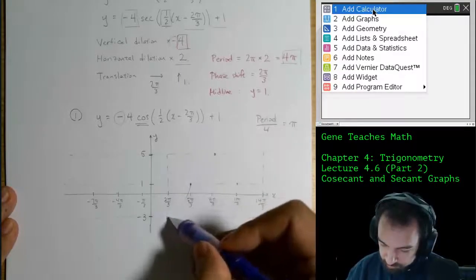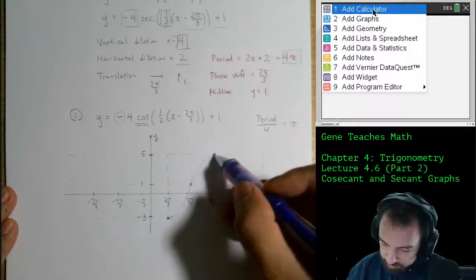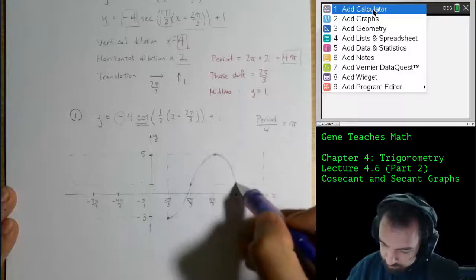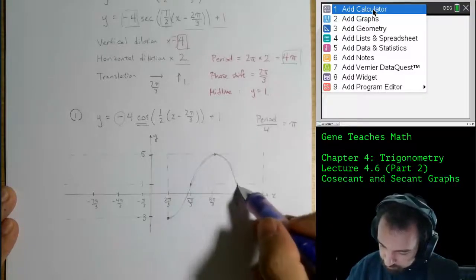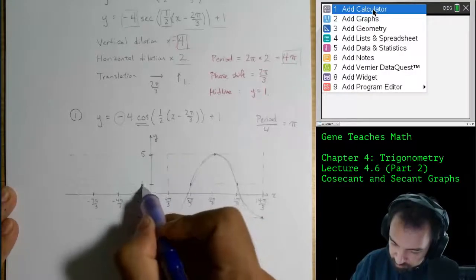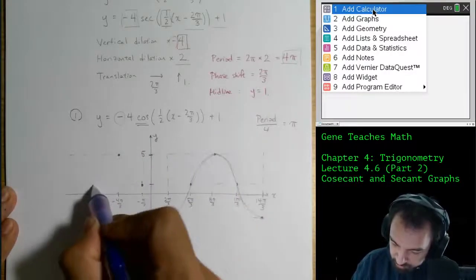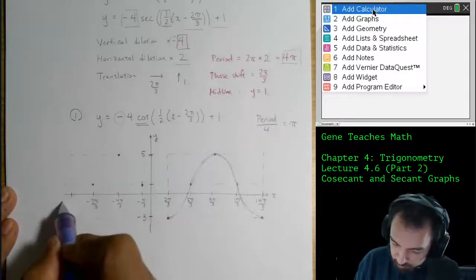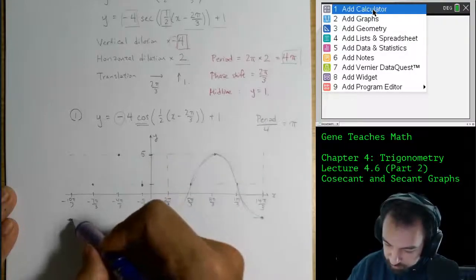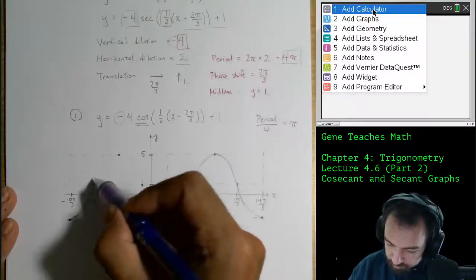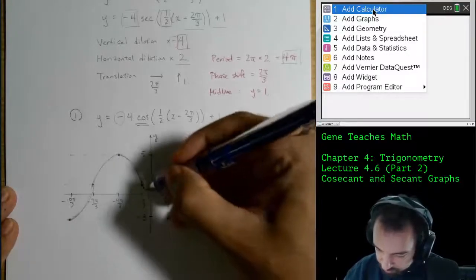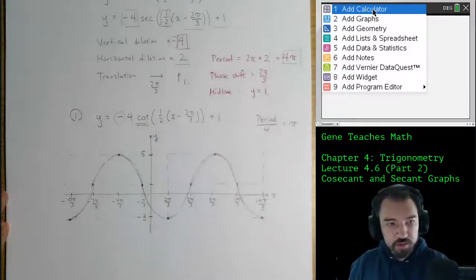So if I sketch it out, something like this. Shape's a little suspicious, but that's okay. And then we go back here, going backwards, I'll hit the midline there, then up to the top, then back to the midline. And if I mark one more, this is negative 10 pi over 3, I'll hit the bottom there, and that'll be one full cycle. So something like that, something like this. All right, so there is our cosine graph.